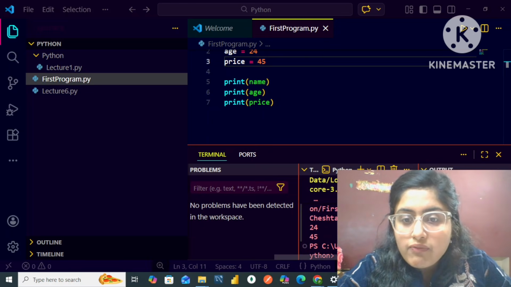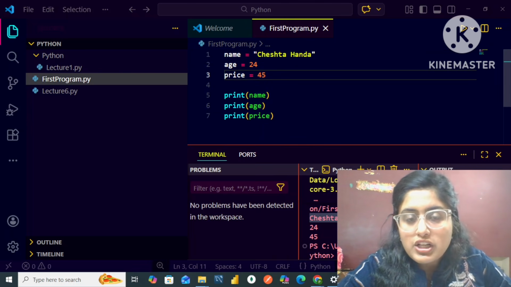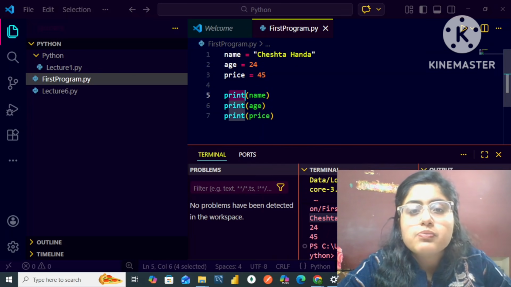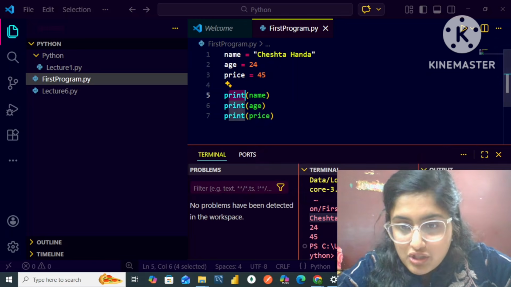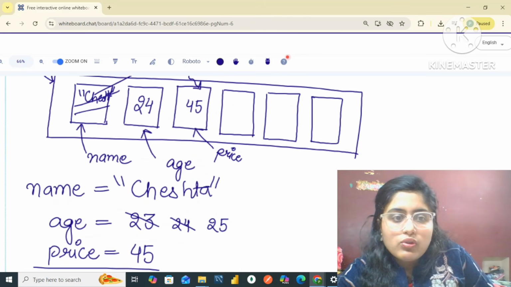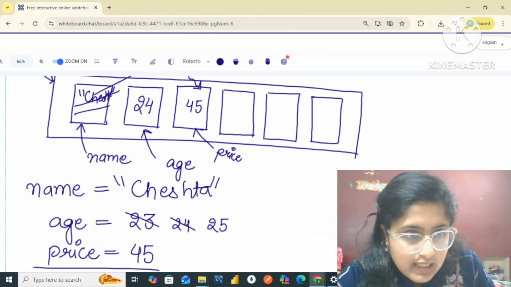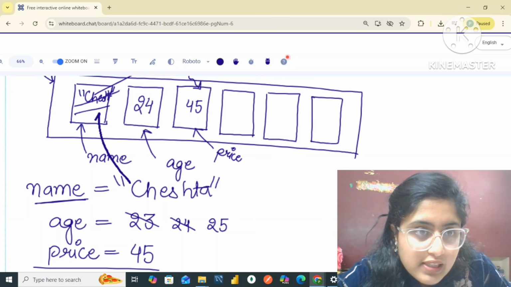So I have basically taken firstly the inputs of my variables, then stored them in the memory location. Then when I am running this print function, that simply retrieves that value from the memory location. So in this case, what is happening? Firstly, I am declaring the variable. Let's say the name is Cheshta, and that is getting stored in this memory location.